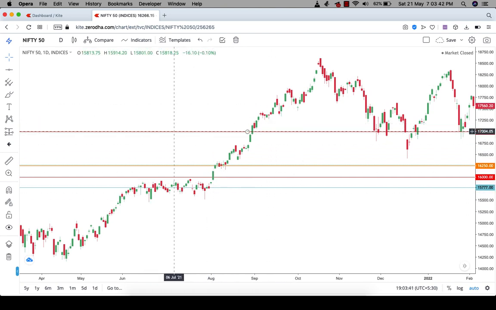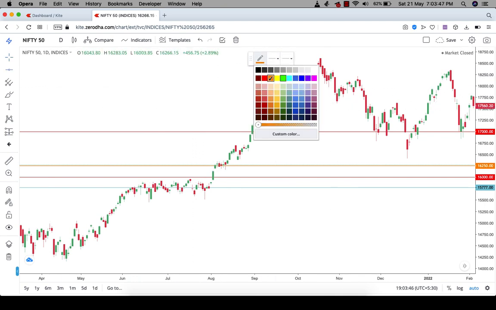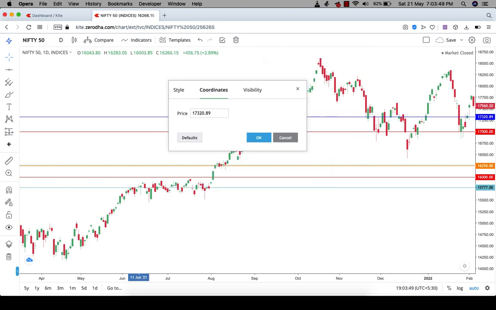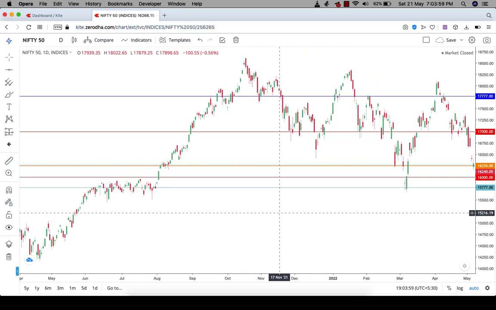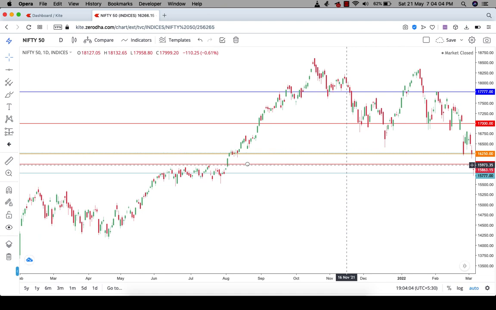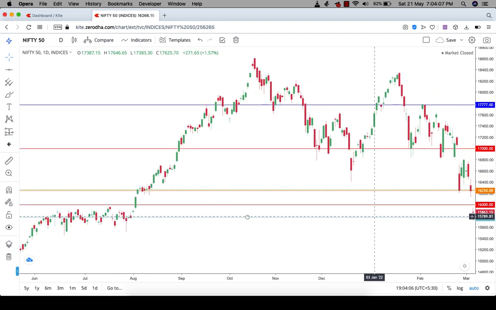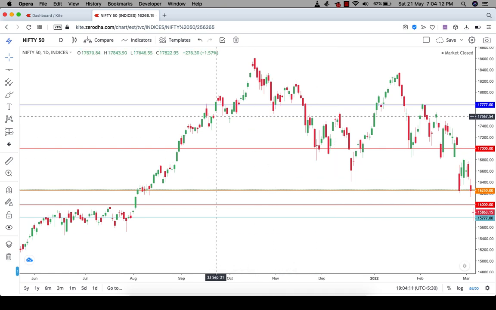Now it's not all about the 15,777. Above the 15,777, you can also consider the next level, which is 17,777. Now the question is, how can we analyze the market at 17,777 like the 15,777? To analyze the market, there are two ways to do it. First of all, you can analyze the market in the very basic way: it closes above the level or closes below the level. In that way, you can find out the destination of the next move.